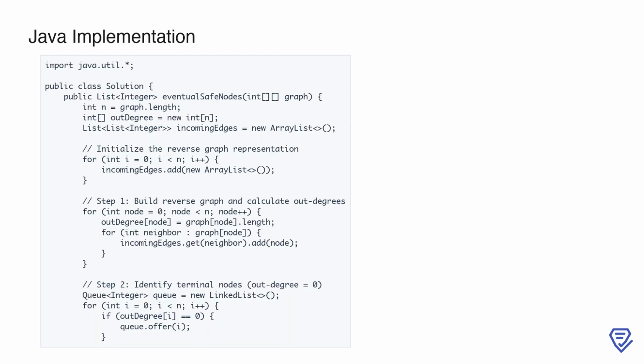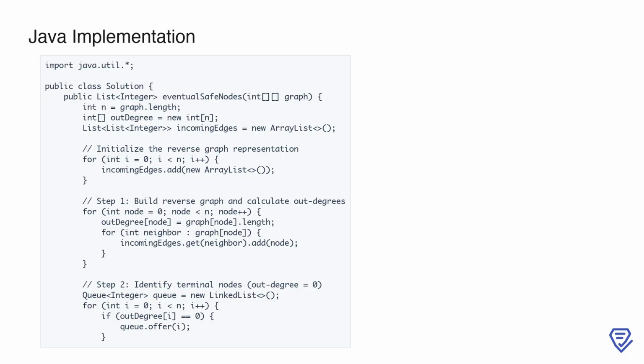Here, we start by defining our method eventualSafeNodes, which takes a directed graph represented as an adjacency list. The first step is to set up some essential variables. We initialize out degree, an array that tracks the number of outgoing edges for each node, and incoming edges, a reverse graph structure where each node maintains a list of nodes that point to it.